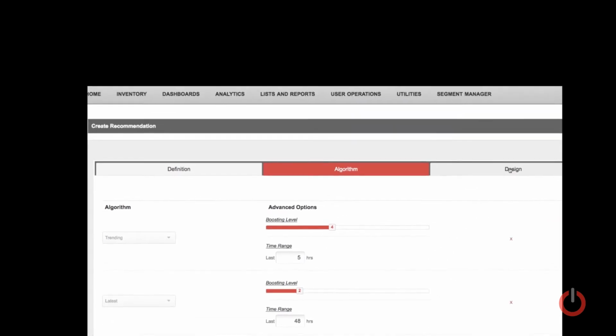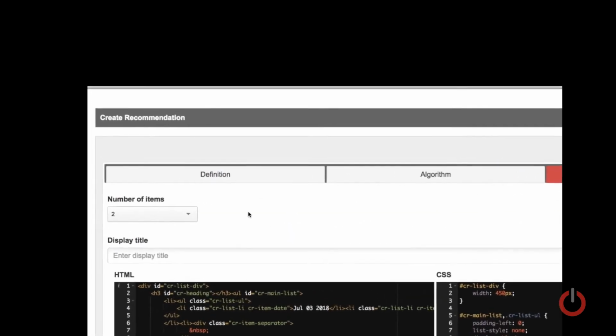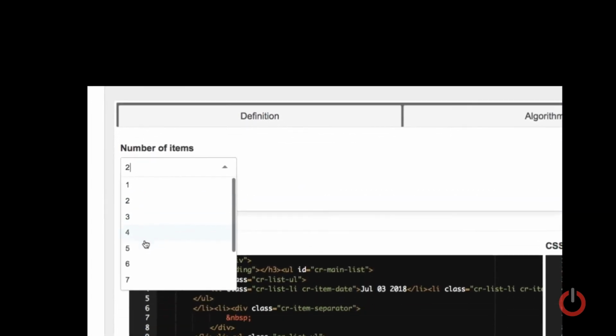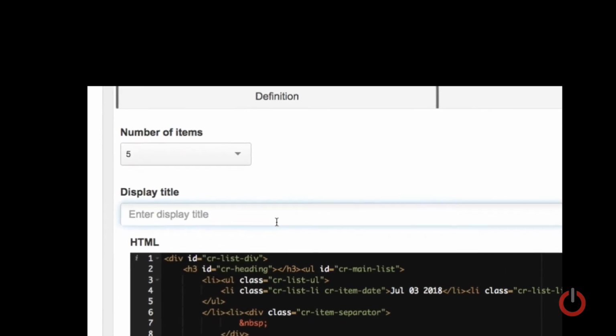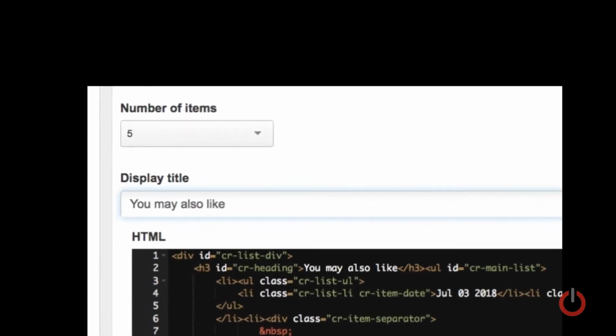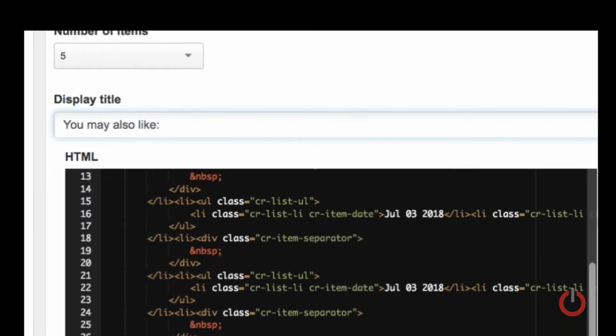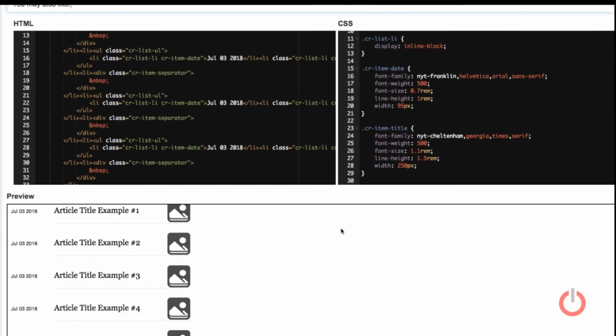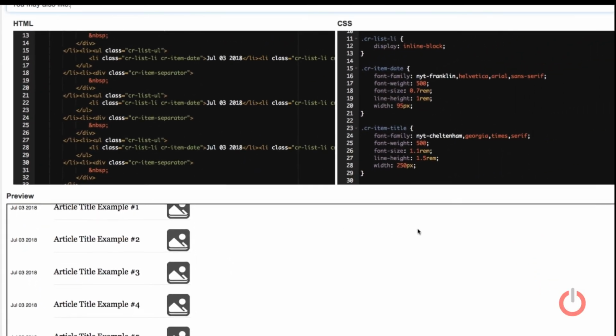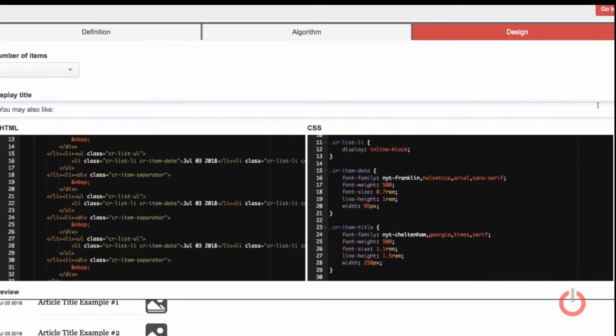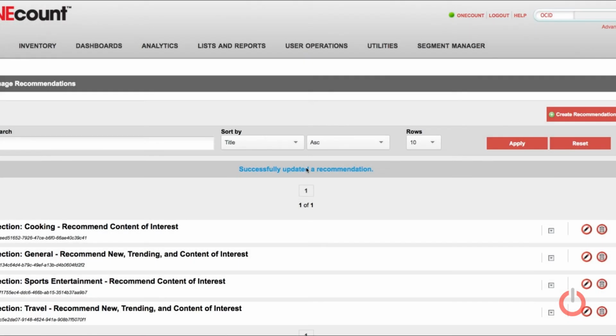The look and feel of the front-end content recommendation widget can be customized. ONEcount allows for custom headings, fonts, colors, and sizes to match the theme of different web properties. Publishers can set up any number of content recommendation algorithms for various websites and different sections of sites.